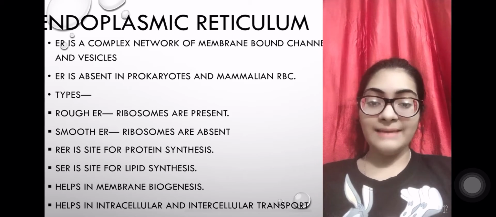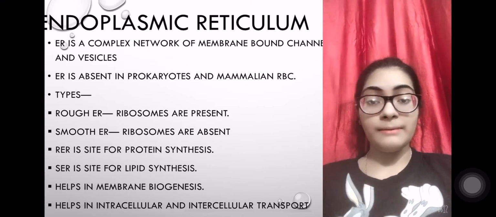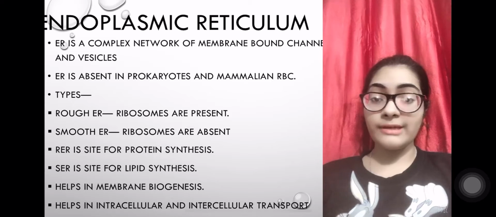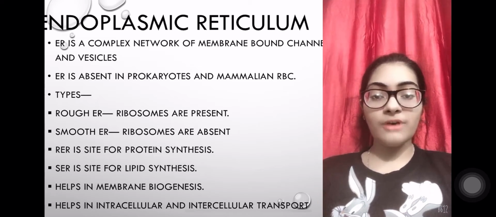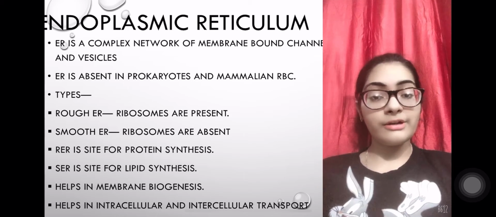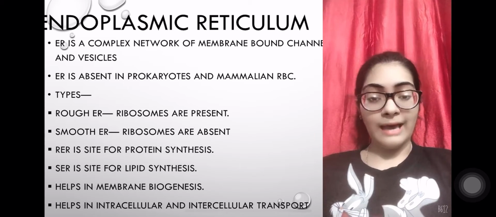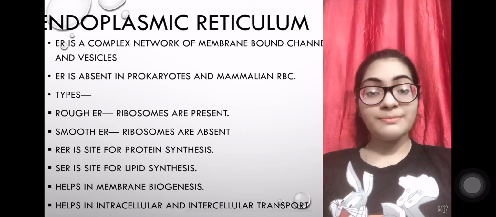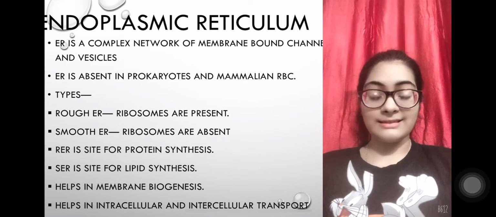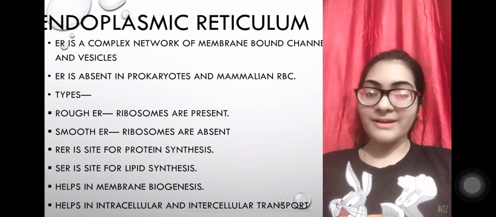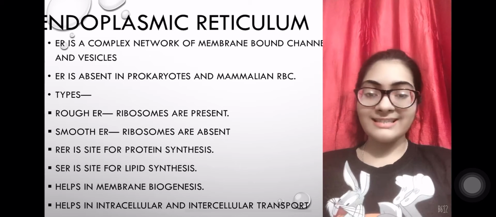Now, types of endoplasmic reticulum. There are two types of endoplasmic reticulum. The first one was rough endoplasmic reticulum, that we call RER in short. Because of presence of ribosomes, it is called rough endoplasmic reticulum. A 2-star question, quickly mark a 2-star. Absence of ribosome indicates smooth endoplasmic reticulum. It is important for lipid synthesis, and since ribosomes are present in rough endoplasmic reticulum, the use is protein synthesis.